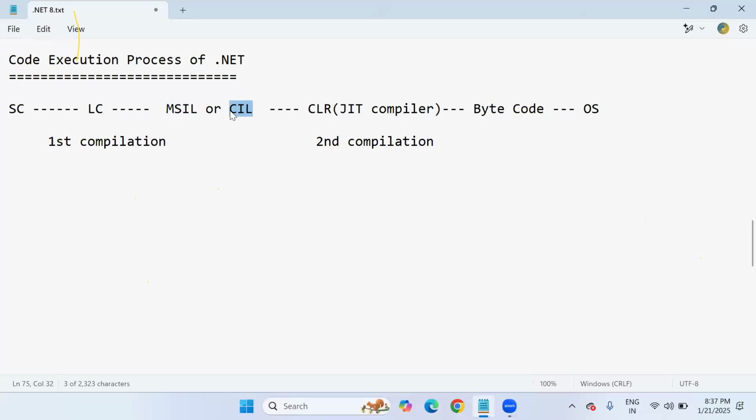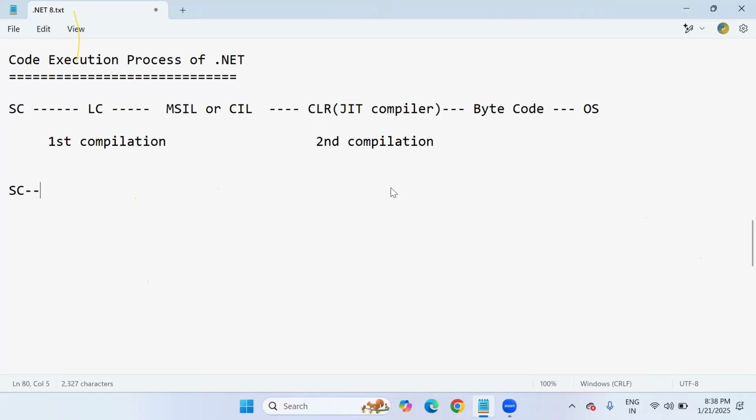And this Microsoft Intermediate Language code is transferred to the CLR for execution. The CLR JIT compiler will compile this MSIL code and convert it into byte code only. This byte code is finally transferred to the operating system for further processing. So this is what happens whenever we try to execute any program in .NET. This is the internal process.